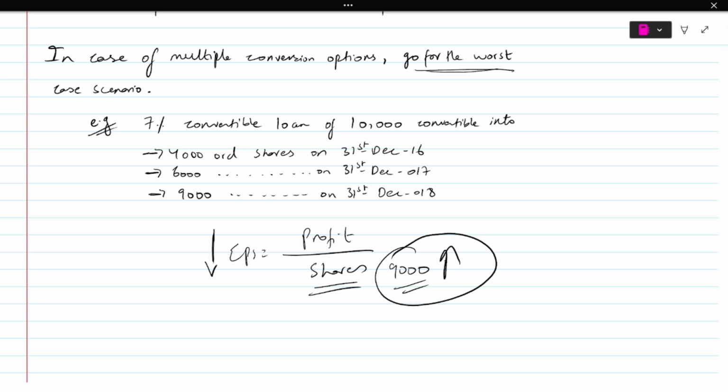4,000 will also cause my EPS to go down. 6,000 will also cause my EPS to go down, and 9,000 will also cause my EPS to go down. But which will have the greatest impact? 9,000, because it's the greatest number, right? So that's the whole point. Okay, so you always go for the option with the greatest number of shares, because that will give you your worst case scenario. Okay, so this is just a few things that I needed to discuss, and with that our lecture number 3 is completed.